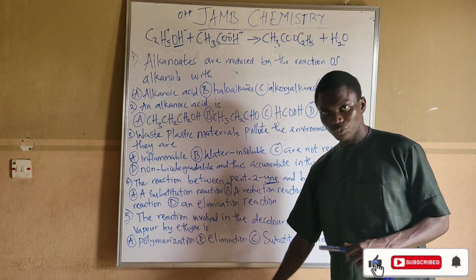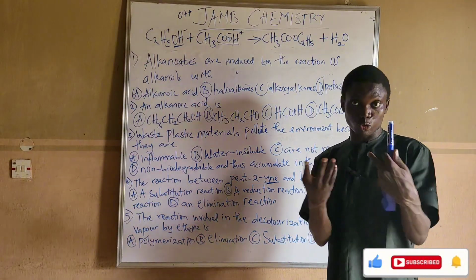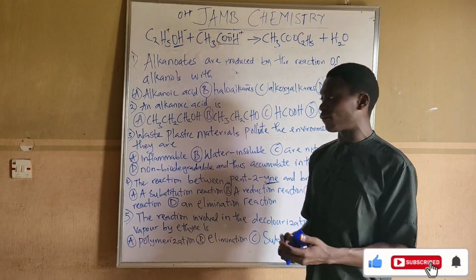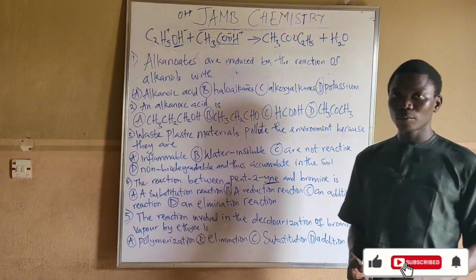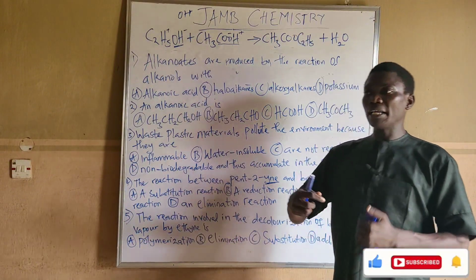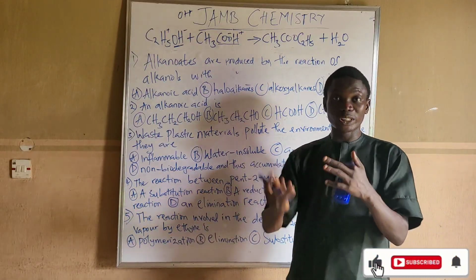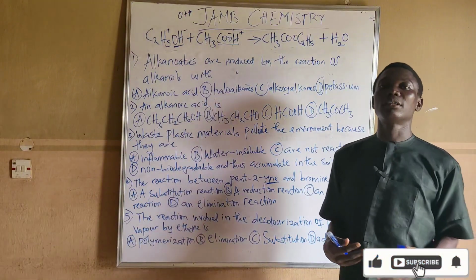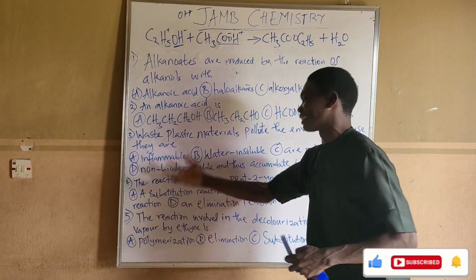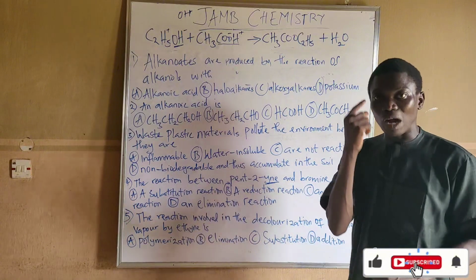Now for question number 5, suppose that you are in an exam audition and maybe your teacher, like me, your tutor, maybe I explained to you using question number 4. And another way they can twist question number 4 is looking at this question number 5 now. It's good that you have the basic knowledge of chemistry. That is why in some of those questions I usually do, I explain in detail such that by the time they twist it, you'll be able to make attempts and guess the correct answer. All right, looking at question number 5. I can say it's exactly the same thing as question number 4, but they bring it in another form, which you have to be very careful about.